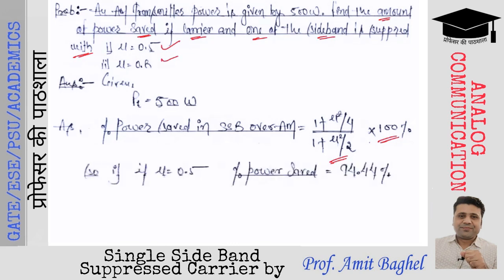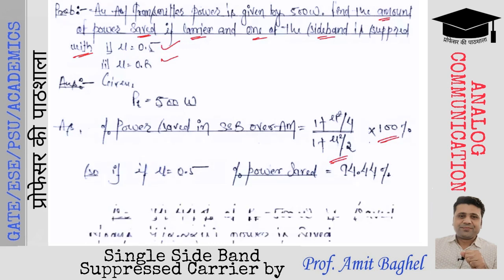So the percentage power saved when the modulation index is 0.5 is 94.44%. So the total power is 500 and 500 का 94.44 percentage होता है 472.22 watts. That means this much amount of power is saved when we apply the single sideband suppressed carrier technique in place of standard AM.